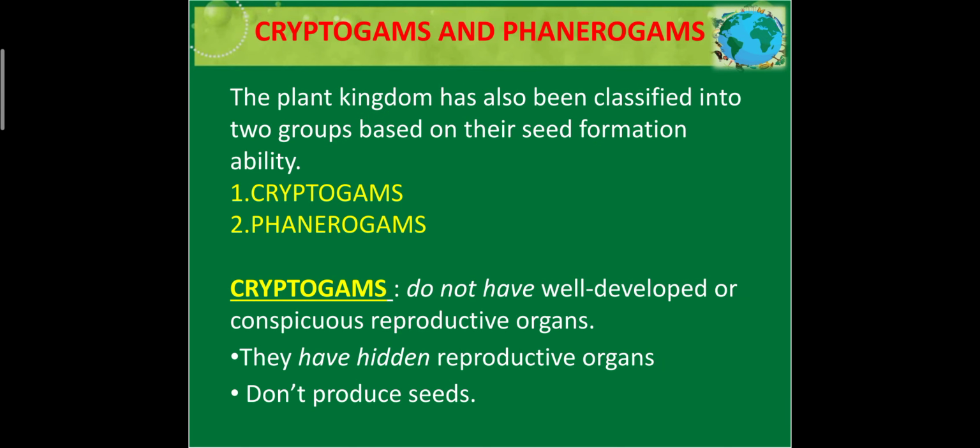Now, coming to cryptogams and phanerogams. The plant kingdom is basically divided into two groups on the basis of seed formation ability. Cryptogams do not have a well-developed and conspicuous reproductive system; they have a hidden reproductive system and do not produce seeds.